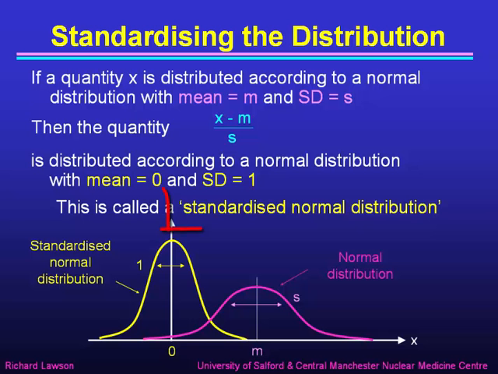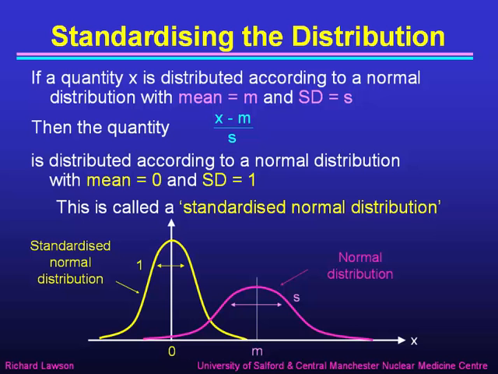That's important, and we call it a standardized normal distribution. So the standardized normal distribution has a mean that is defined to be 0 and a standard deviation that's defined to be 1. That makes it easy for calculation because we can tabulate the values.